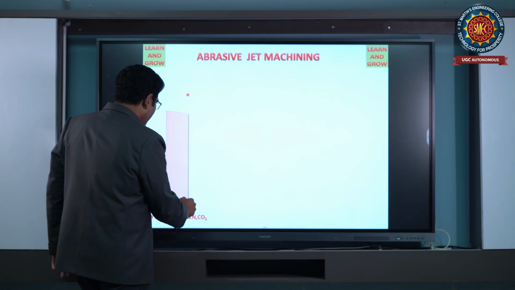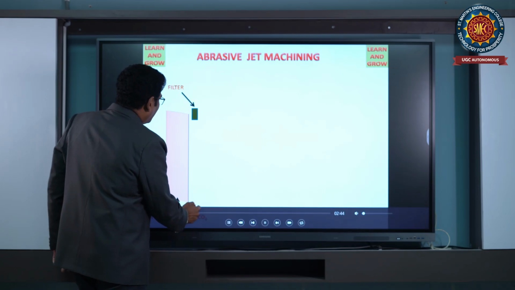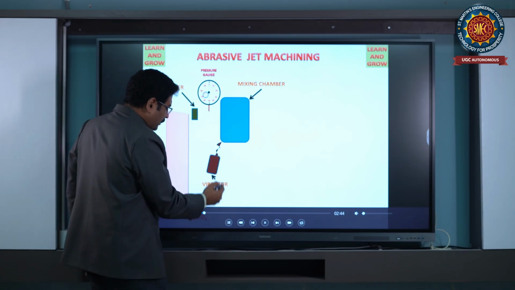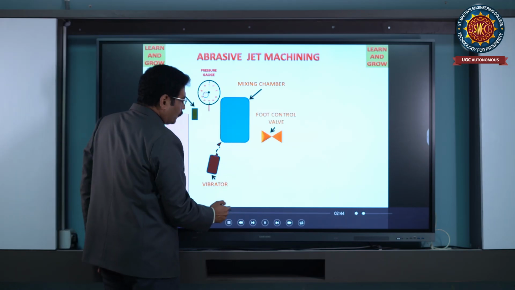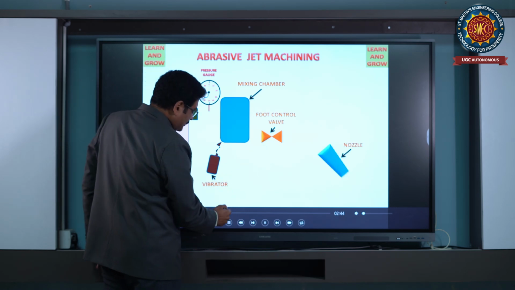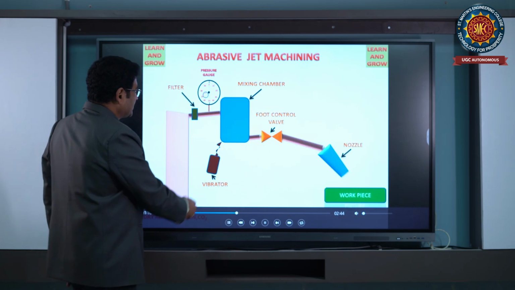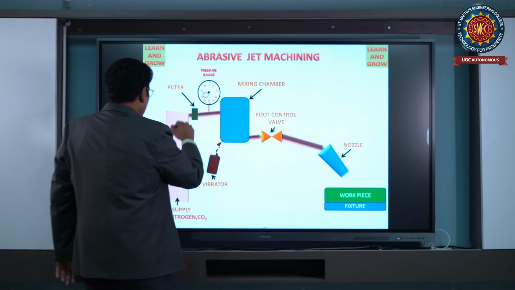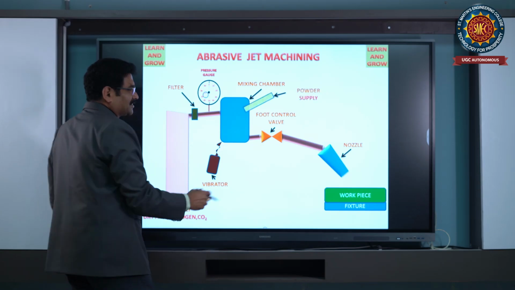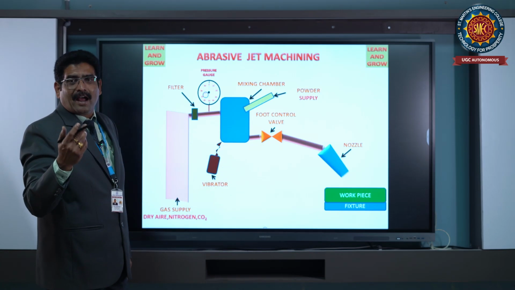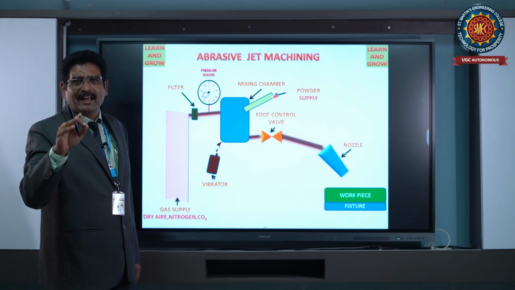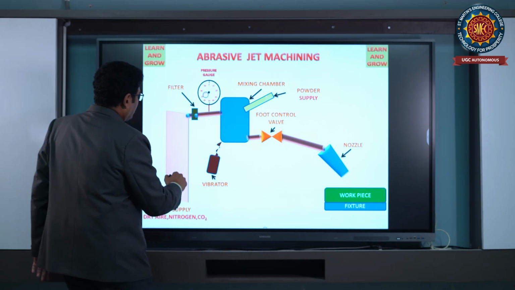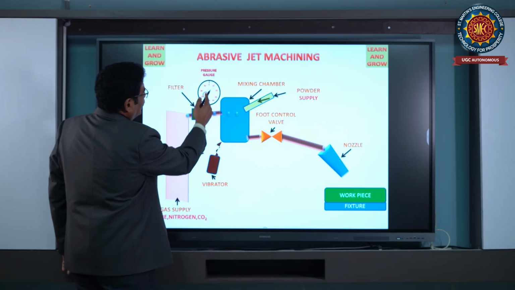The gas supply tank which we are using, and the basic components like the air filter, as I have shown earlier, pressure gauge, mixing chamber, vibrator, foot control valve, nozzle. See here, the workspace. This is the nozzle, and this is the container from where the gas will be supplied. Different types of gas, nitrogen, air, and other gases are used. But air is a familiar gas which we can use comfortably without any cost. It is available, and from here the air will be entering. It will be filtered here, then the pressure gauge.